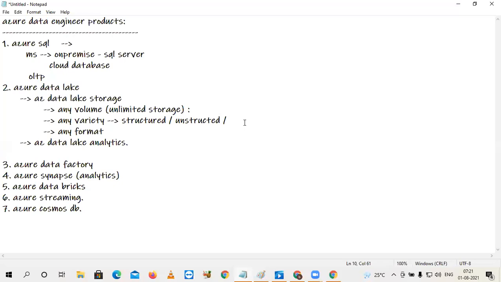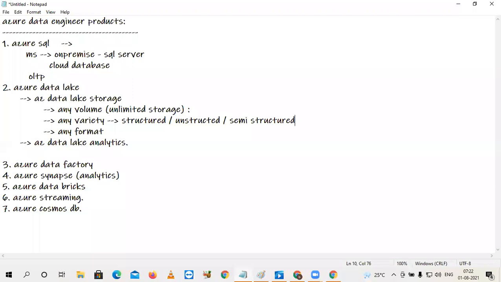No performance issues. And you said Azure SQL is OLTP. So here also can we store the volume, variety, veracity, all these things in Azure SQL? You can store, but you cannot process. So we should use only structured data in Azure SQL? Even if you take any database, in those databases you can store any variety of data, but you cannot process all the varieties of data.